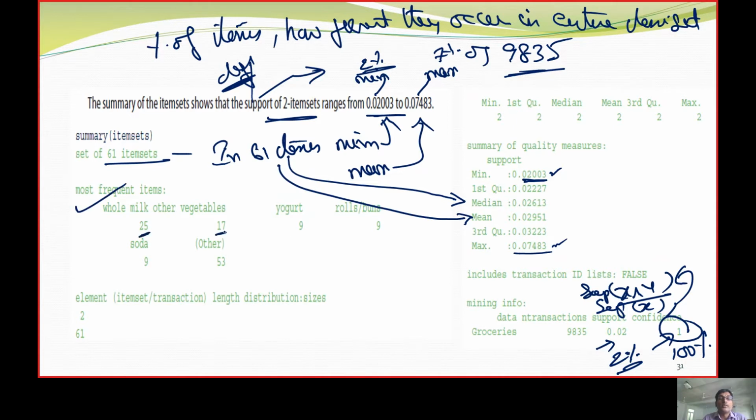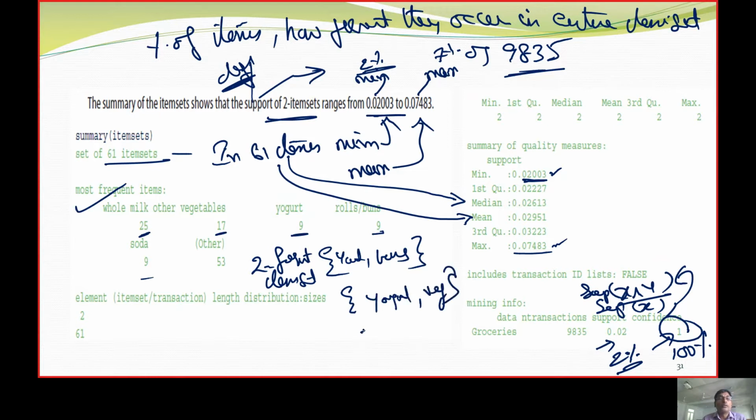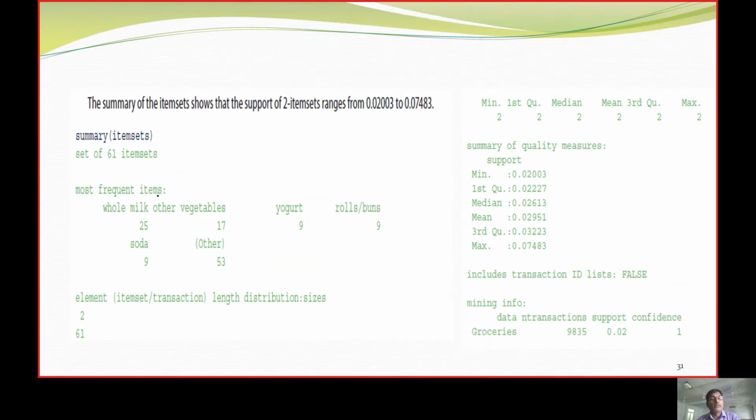Most of the combinations, 25 and 17, 9 soda and others, what we can say is yogurt and buns. So it is two frequent item set, or I can say yogurt and vegetables, yogurt and soda, yogurt and milk. So in this way we get 61 most frequent items available.